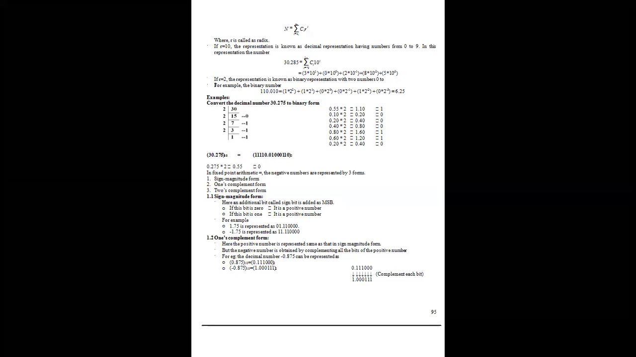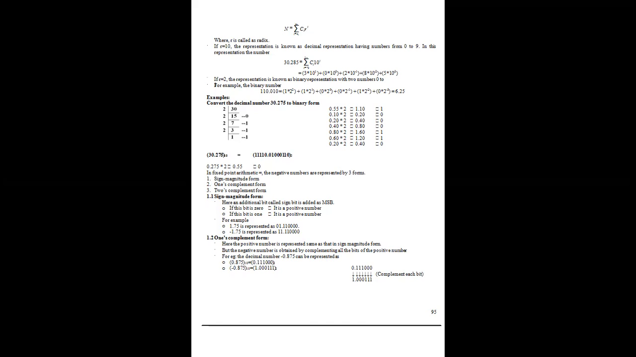So if R is equivalent to 2, we have to replace the radix value based on the radix value. If it is 2, we know that this is a binary representation. If it is 10, it will be represented as a decimal representation. Okay, let me recollect.